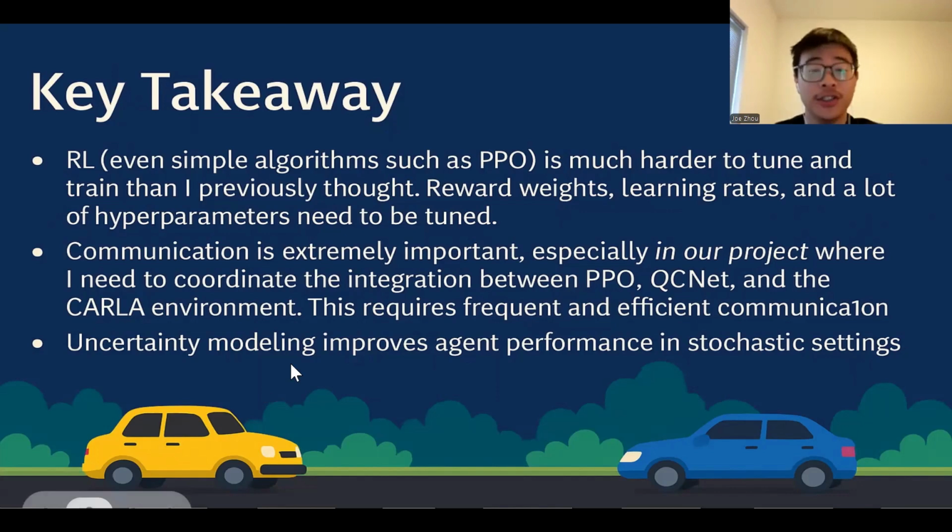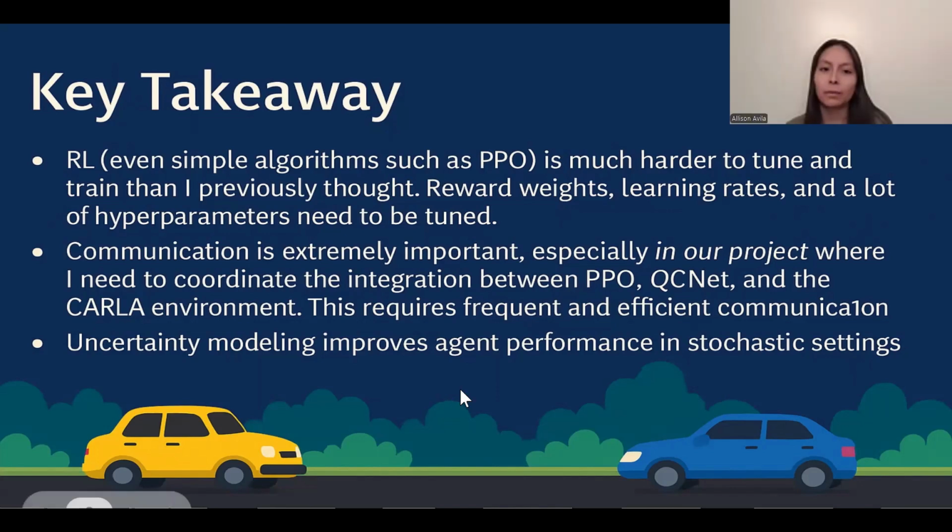And for me, communication is really important, especially in our project, where I needed to coordinate the integration between PPO, QCNet, and the car simulator. It required frequent and efficient communication, which is the most important takeaway for me.